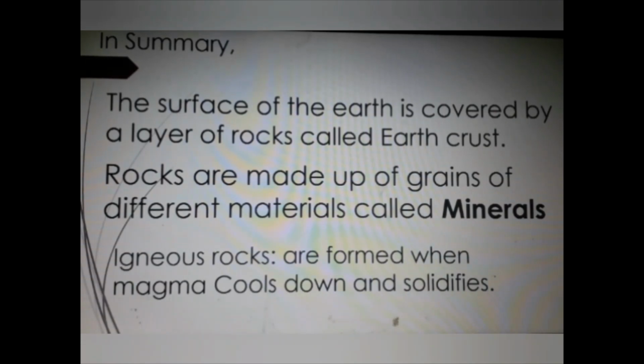In summary, I said that the surface of the earth is covered by a layer of rocks called the earth crust. Rocks are made of grains of different materials called minerals. We talked about 3 different types of rocks that are formed from melted materials deep inside the earth. And they are the igneous rock, the sedimentary rocks, and the metamorphic rocks. The igneous rocks are formed when magma cools down and solidifies. An example of the igneous rock is the granite.